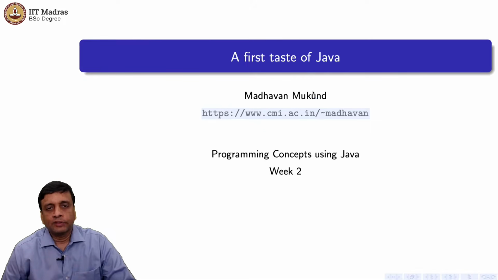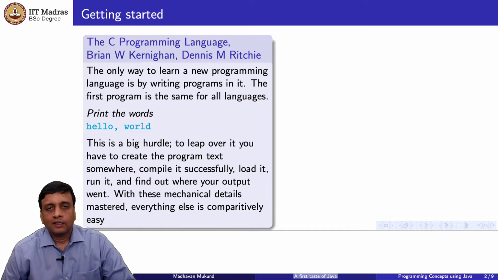So let's get started with Java. Our starting point is a famous reference which comes from a book by Kernighan and Ritchie, a very well-known book, Introduction to the C language, almost 50 years ago. In this, they suggested that to learn a programming language, you really have to get started with it. So you need to do something, and what's better than to get the program to say something.